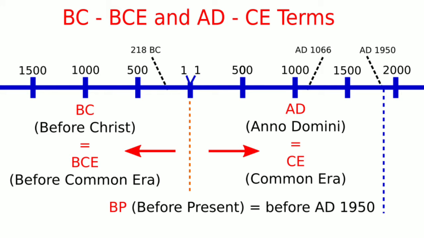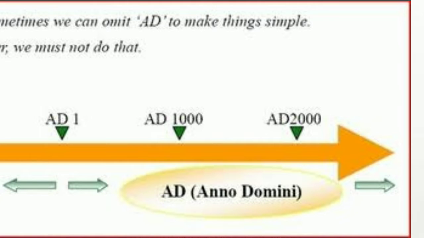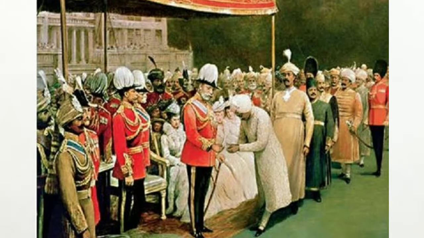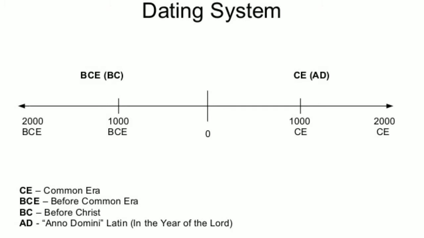Third time frame is BP, which means Before Present. It is also used to denote past events. Normally 2000 AD is considered as the present age, and especially we Indians started using these terms after the impact of the British about 200 years ago. Before the British came to India, we were counting the dates as per Vikram Samvat. But after the influence of the British, we have also started using AD or BC. So now we have studied about when, that is, how the dates are expressed.